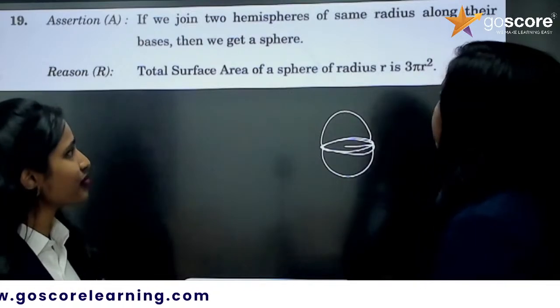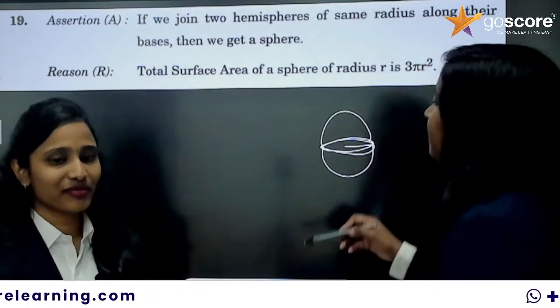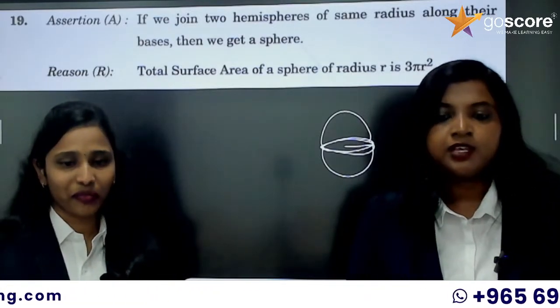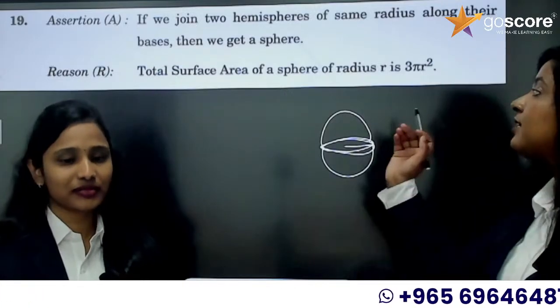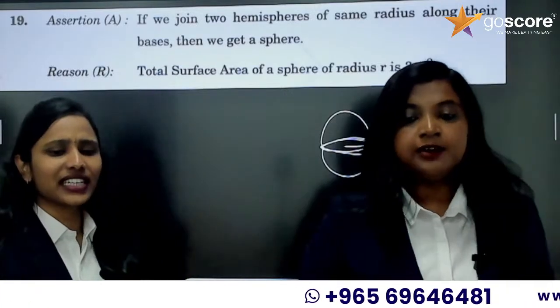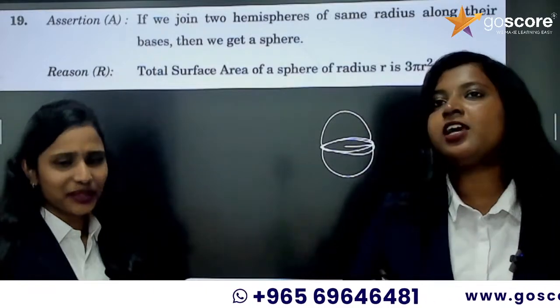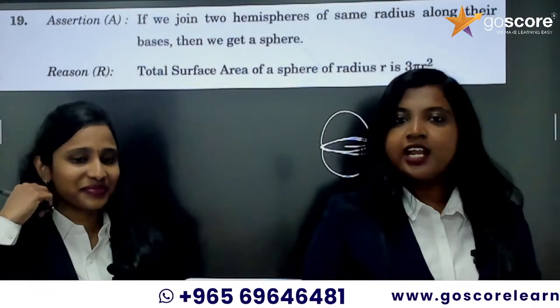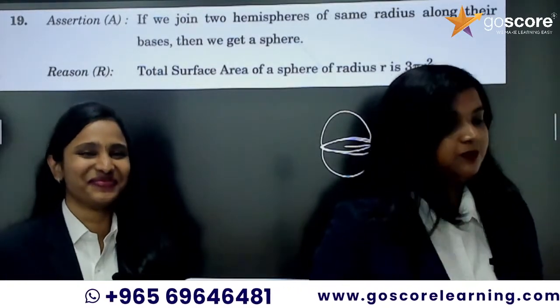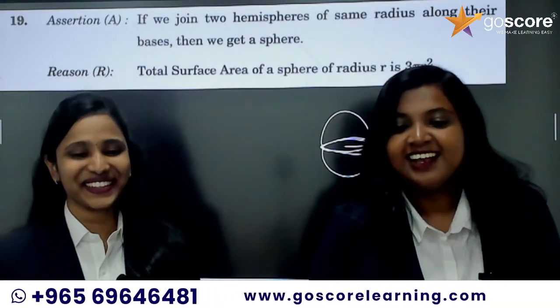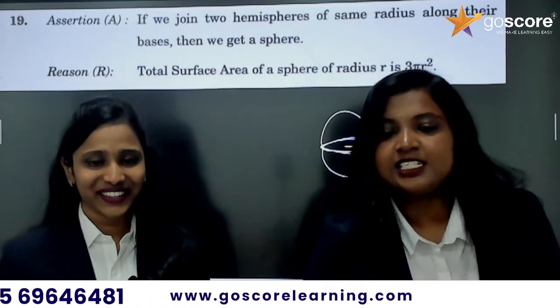The total surface area of a sphere of radius r is 3 pi r square. Is that correct? What is the total surface area of a sphere if its radius is r? Correct, ma'am. You think it is correct? Yeah. Okay, so if Pooja ma'am is telling it is correct, it must be wrong because she is tricking you, right? Option C. Yes, Sana. Okay.